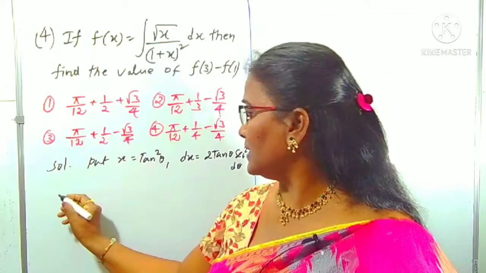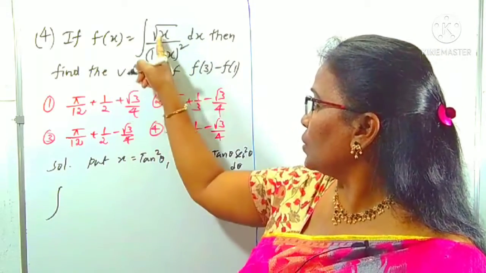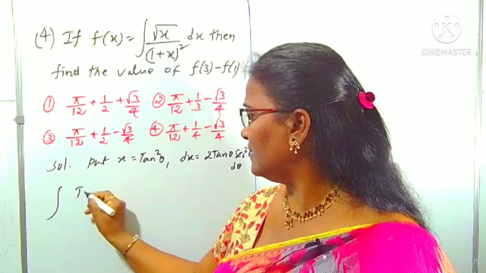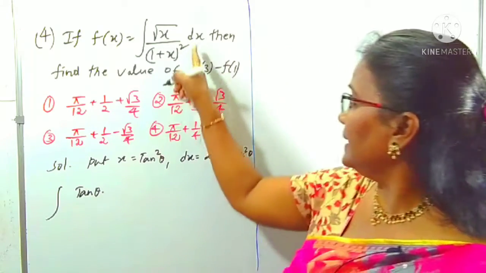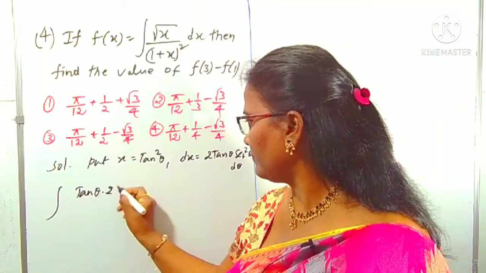Therefore, this question becomes, finally I am taking it as f(x). No need to write it in every step. Directly I am taking the integral. Root x means tan square theta, root tan square theta is tan theta, into dx. dx is 2 tan theta secant square theta d theta.